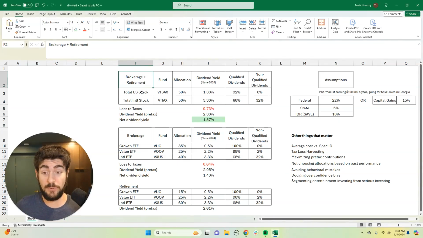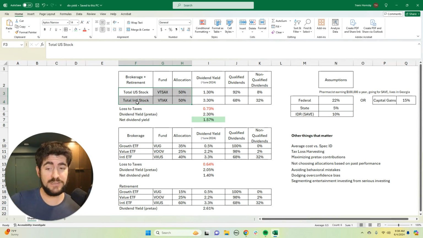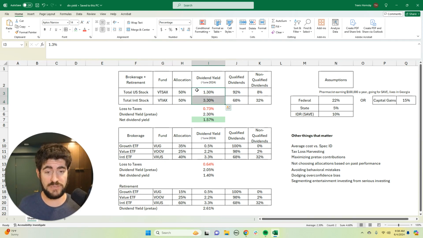Let's look at a very typical allocation when investing: 50-50 in the total US stock market index fund and the total international stock market index fund. The dividend yields of these two funds are very different. The US fund yields about 1.3% at the time that I recorded this, and the total international index fund yields about 3.3%.